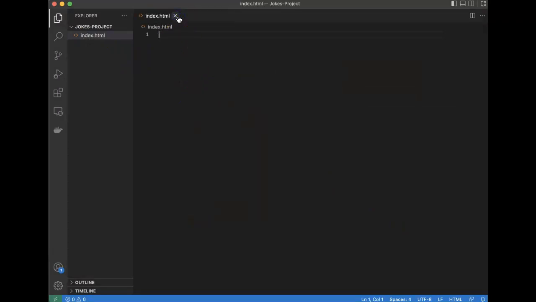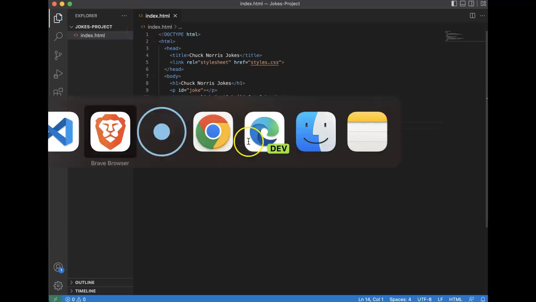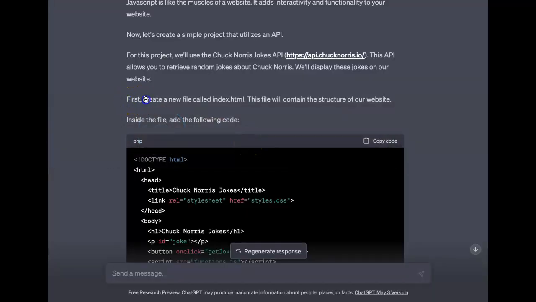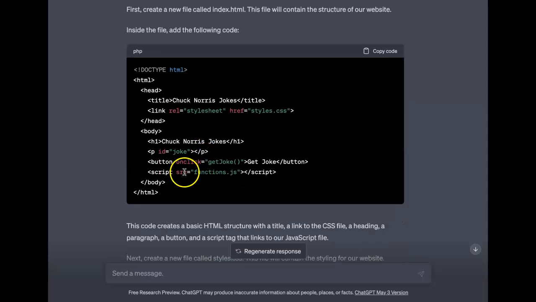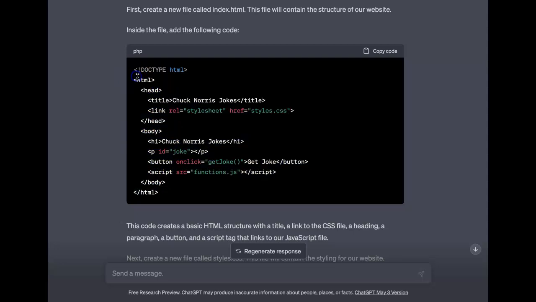We can exit out that tab, the Get Started tab. But here we are. We're inside our Jokes Project folder. Our Jokes Project folder has a file, index.html. We're going to paste in the code that was provided to us. We could save, Command S. I go back. It says we're creating index.html. This file is going to contain the structure of our website. We created this file. What is this structure? We see a head, a body, and we see it's all sandwiched into this HTML.